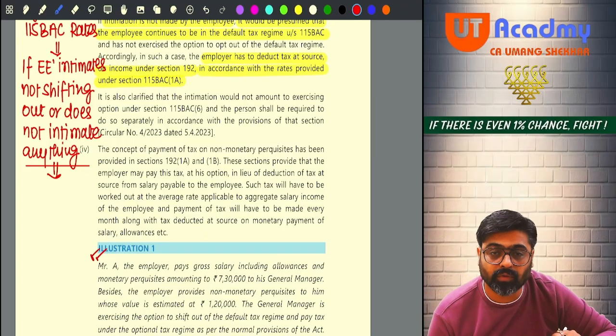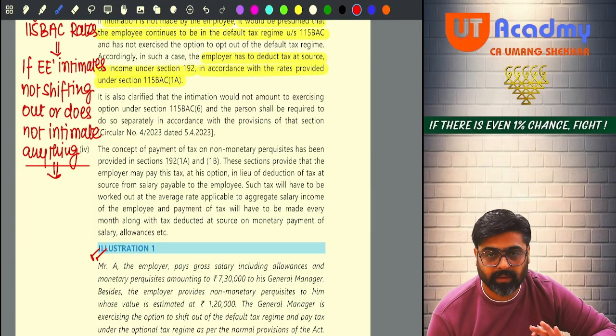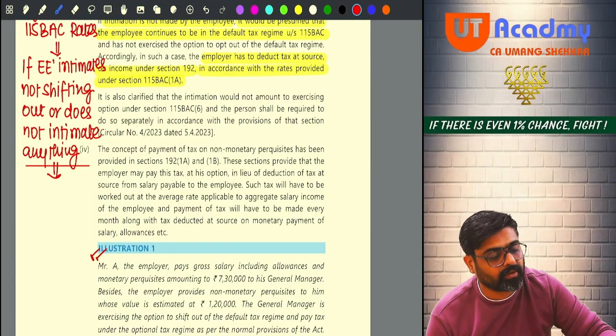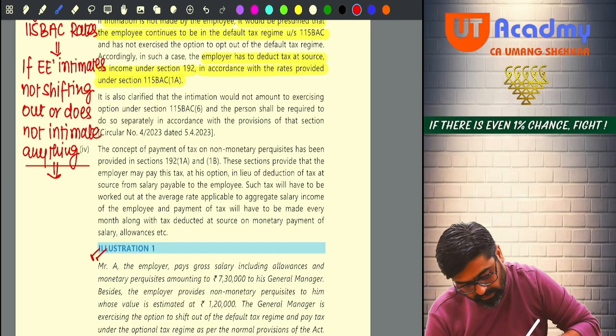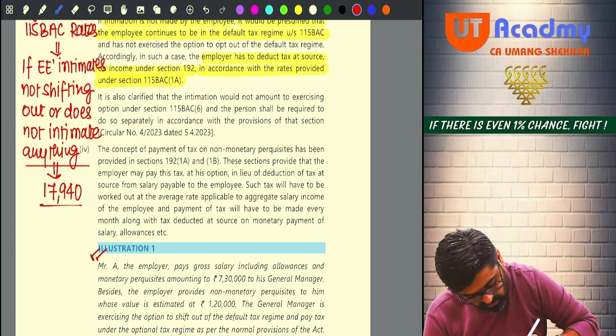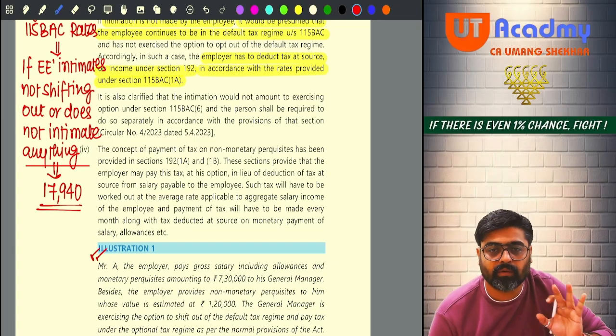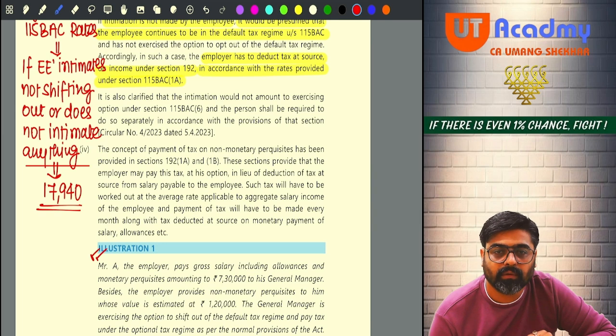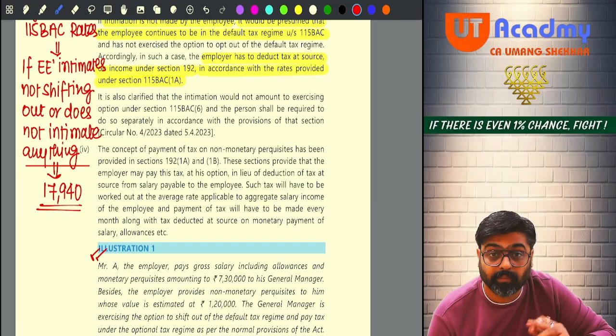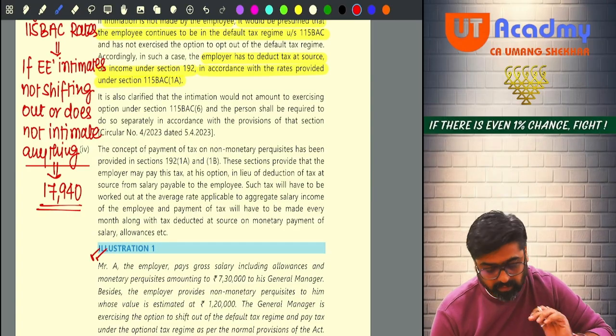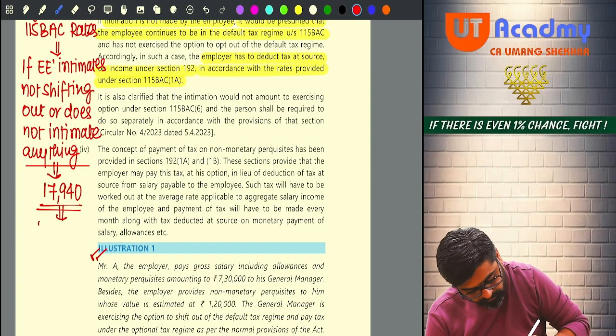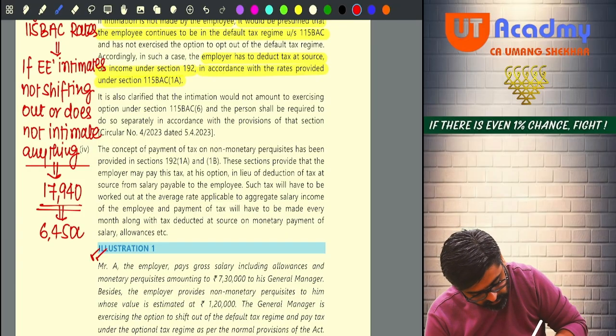So 17,250. See, surcharge I don't have to consider. Rebate I don't have to consider. I will add 4% right now. 17,940 is the tax. Okay? Which is calculated at what rate? Calculated at normal rates. Okay, but this is at 115BAC rates. Now tell me, this is calculated on what income? This is calculated on the total income of 6,45,000. Getting my point?